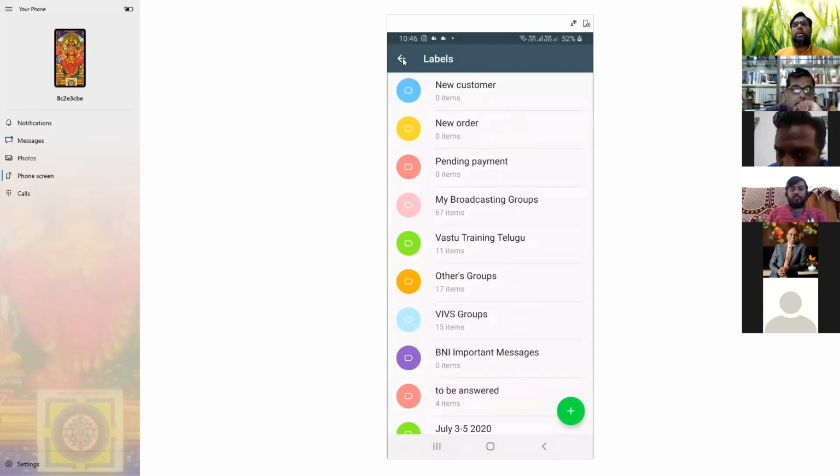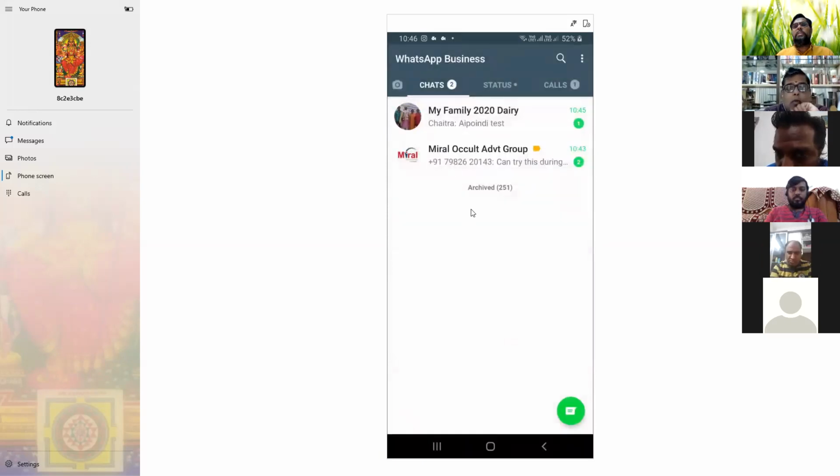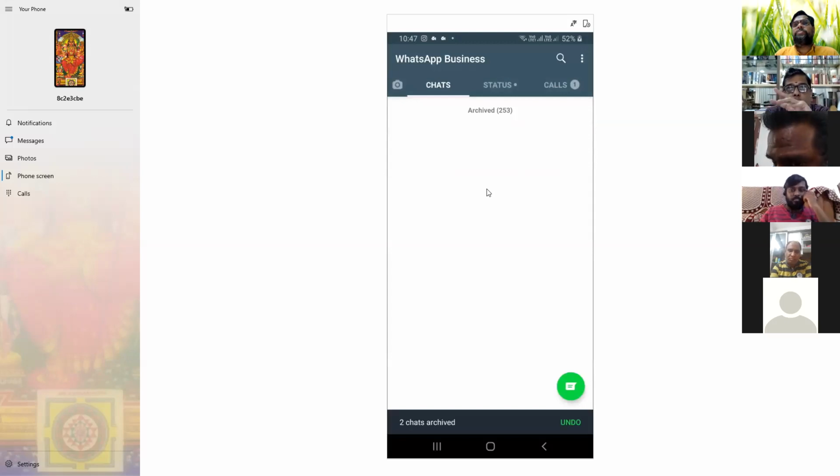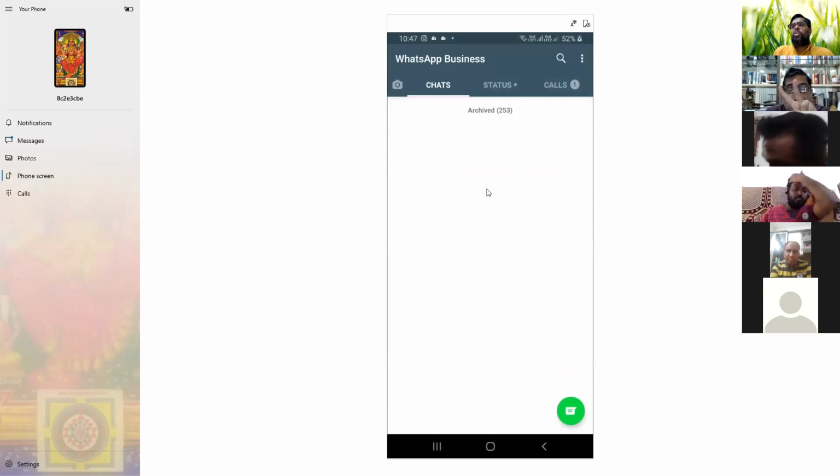One more thing, sir. Please. Can we have 2 different business accounts on the same mobile? No. Only one. You need to change the device. I mean, I have two separate businesses, because it is going by numbers, right? I can have 3 numbers, one for my personal and the other 2 for 2 businesses. On the same mobile, you cannot use 2 business accounts. You can use 2 accounts, normal WhatsApp and business WhatsApp.